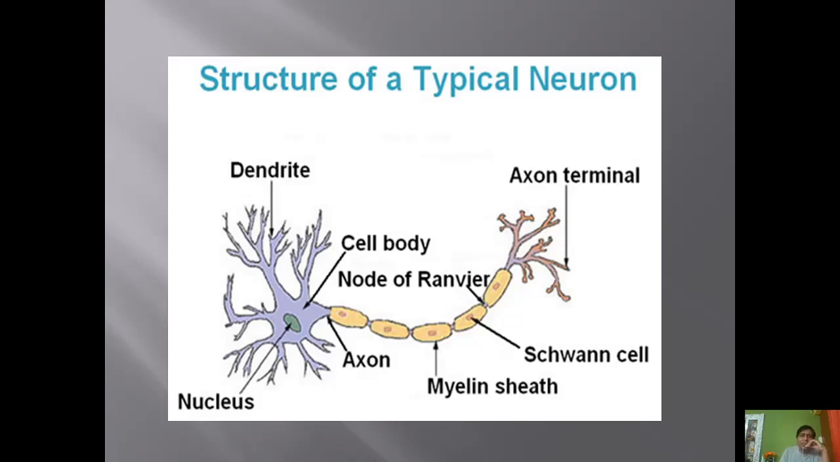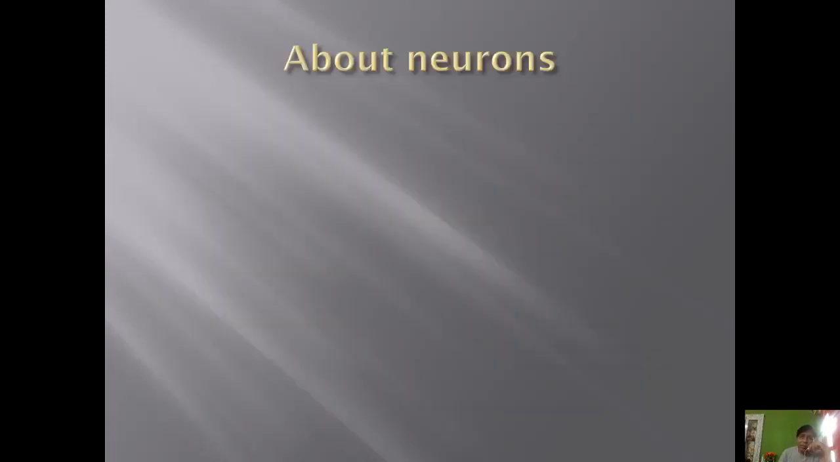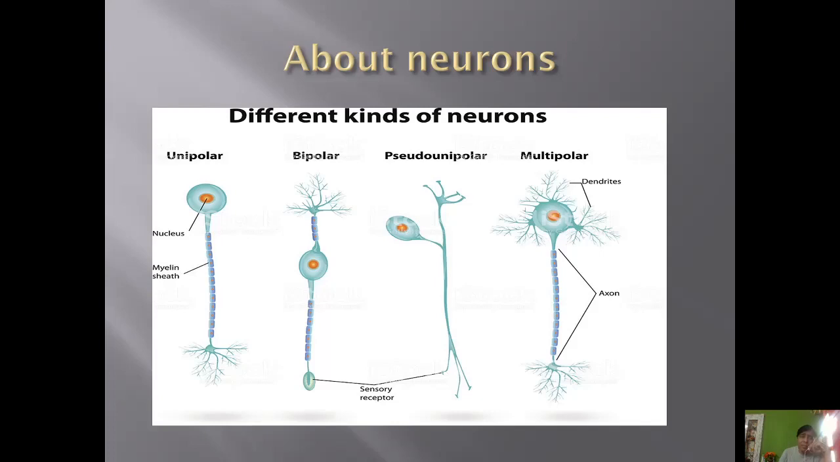The structure of a typical neuron: as I told you, it has dendrites which bring the messages, the cyton and the axon. Then Schwann cells you can see, nodes of Ranvier. Then about neurons: neurons are of different types, unipolar, bipolar, pseudo-unipolar and multipolar. More we are going to learn in your higher classes.